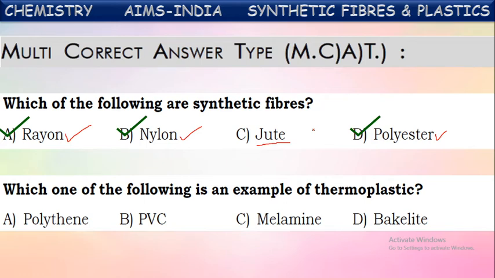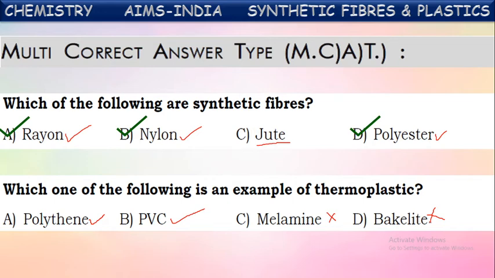So here they are asking to identify thermoplastic in the given. Yes, here polythene is one of the thermoplastic because it can be remolded number of times on heating. Even PVC is also one of the thermoplastic. Whereas melamine and bakelite are thermosetting plastics.